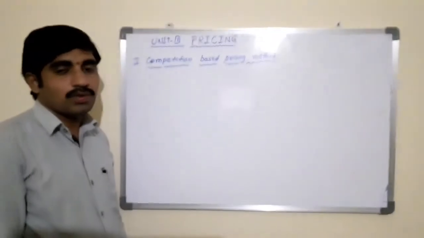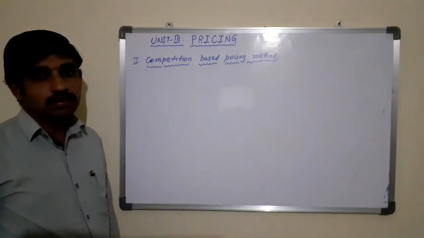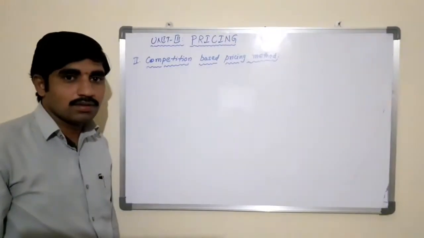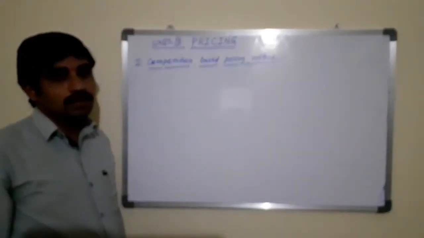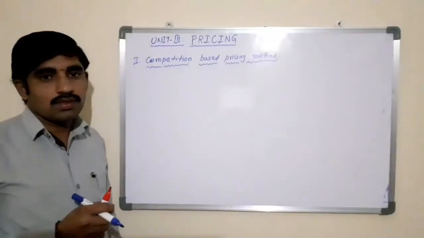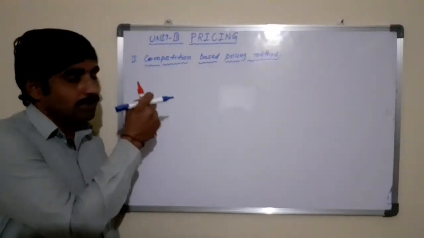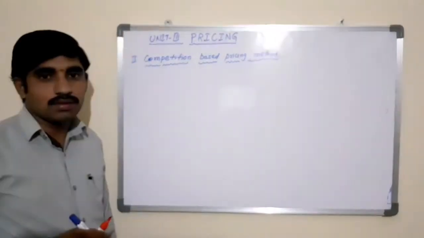Irrespective of cost of the production in the business, we are considering the competition that is there in the market for our product. Based on that competition, we fix the price. So it is a very complex or difficult task fixing the price for the product based on the competition, because we are not considering the cost of the production.